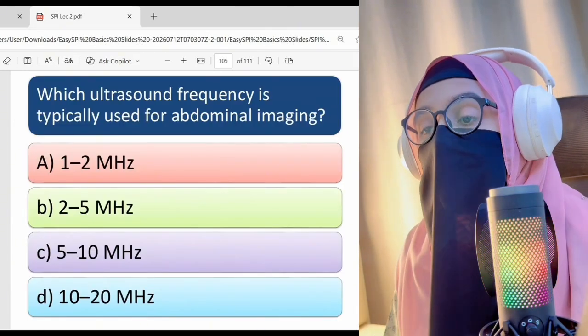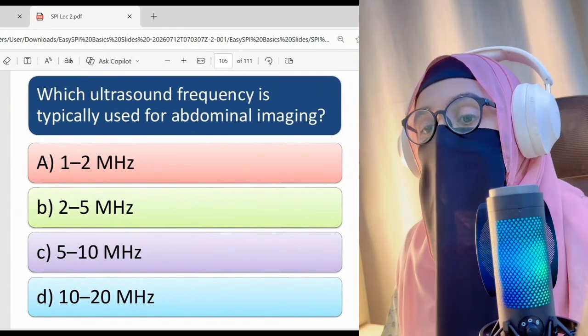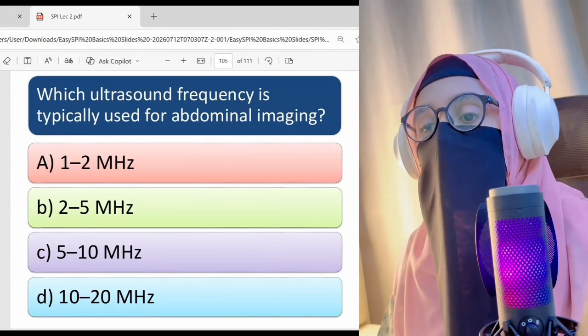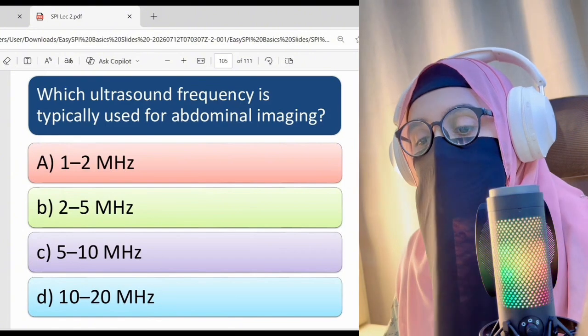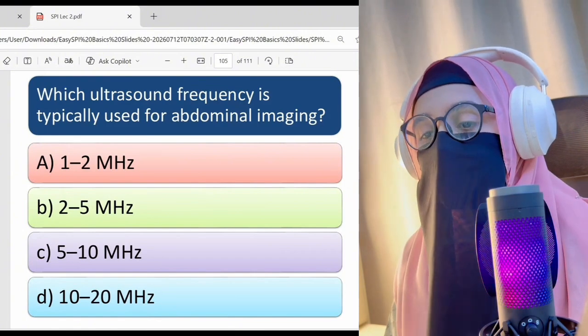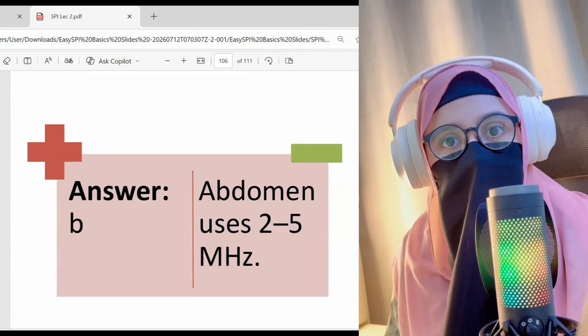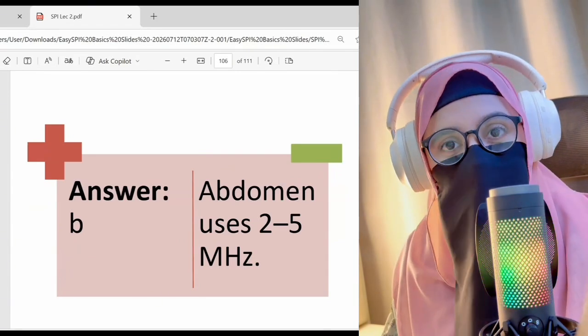Next, which ultrasound frequency is typically used for abdominal imaging? A. 1 to 2 megahertz. B. 2 to 5 megahertz. C. 5 to 10 megahertz. D. 10 to 20 megahertz. The right answer here is B. 2 to 5 megahertz, because the abdomen needs more penetration, so we use a low frequency.